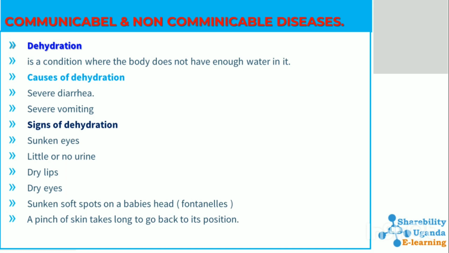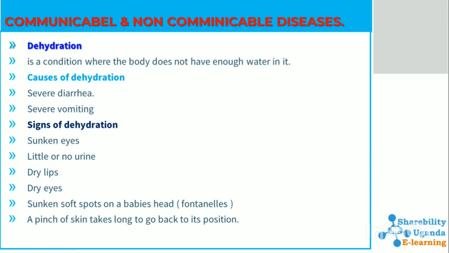Dehydration. What is dehydration? Dehydration is a condition where the body does not have enough water in it, so the body will need to be rehydrated, or to drink enough water, so as to prevent dehydration. Causes of dehydration include severe diarrhea. Like we said, you go to the latrine but you pass out watery feces. You are passing out water from the body. That will lead to dehydration. Severe vomiting: when you're vomiting frequently, you are passing out water, therefore dehydrating the body.